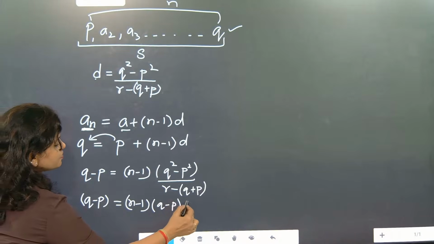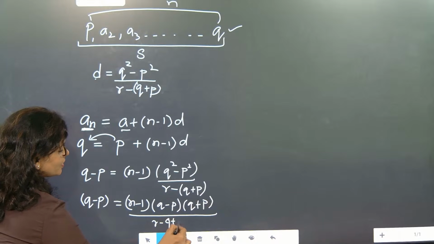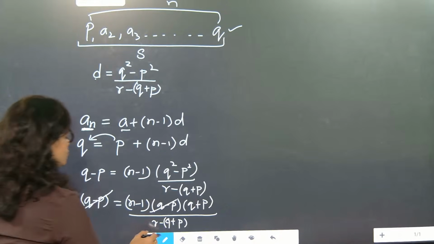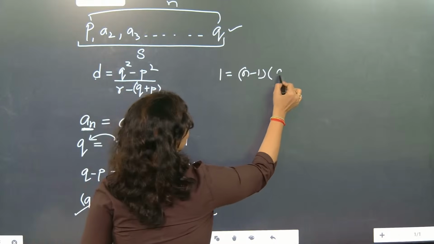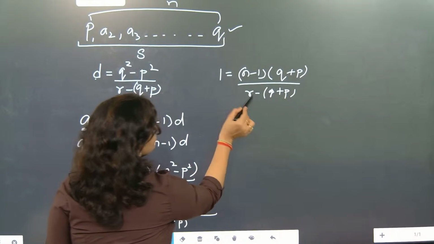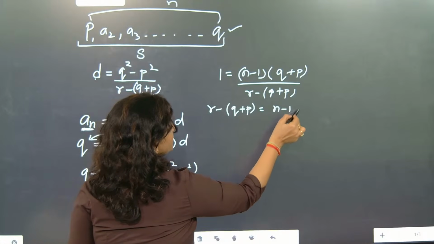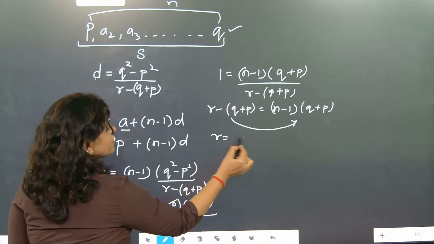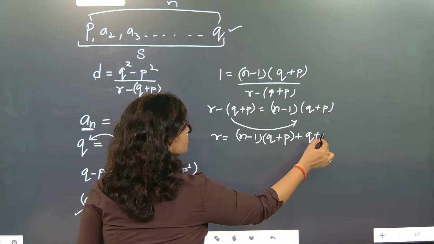It is Q minus P, Q plus P by R minus Q plus P. Now beta, this part multiple will get cancelled. So now it is coming as 1 is equal to n minus 1 Q plus P by R minus Q plus P. Now beta, shift this side. R minus Q plus P is equal to n minus 1 Q plus P. Now beta, this minus part will shift this side. It will become R is equal to n minus 1 Q plus P plus Q plus P.